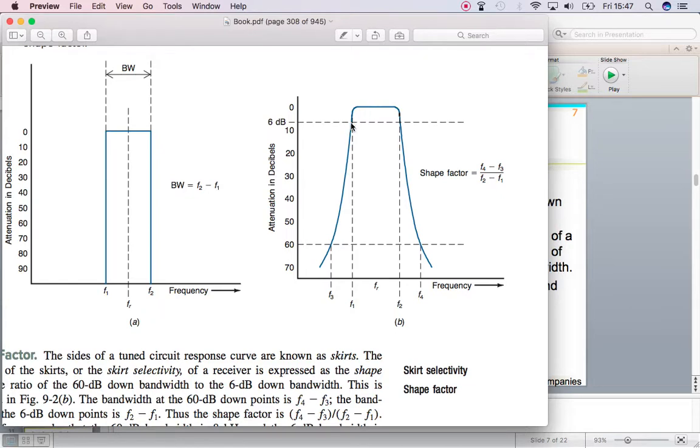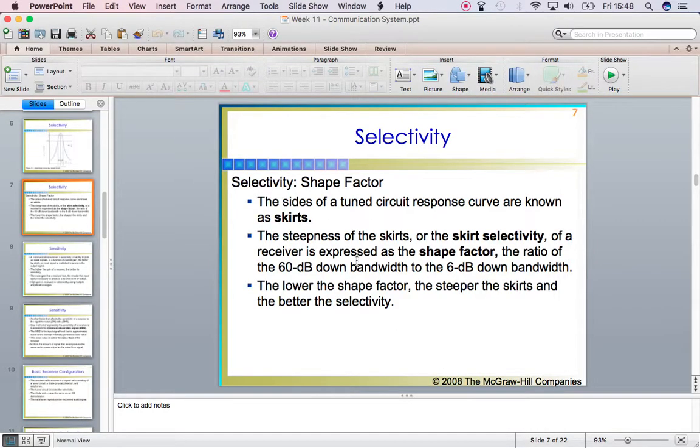So what is shape factor? Shape factor is the ratio of the 60 dB point bandwidth to the 6 dB point bandwidth, and this is the shape factor. So the less the value of the shape factor, the steeper will be the skirts, and these are the skirts of the signal, left hand side and right hand side. So that is what is being told over here.